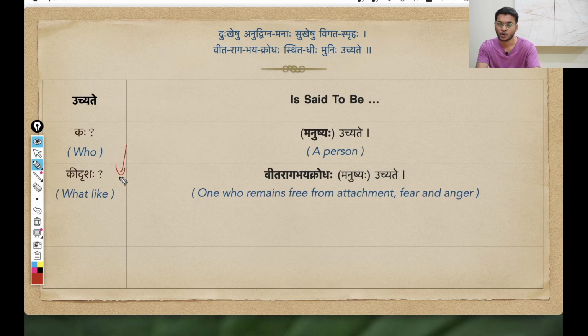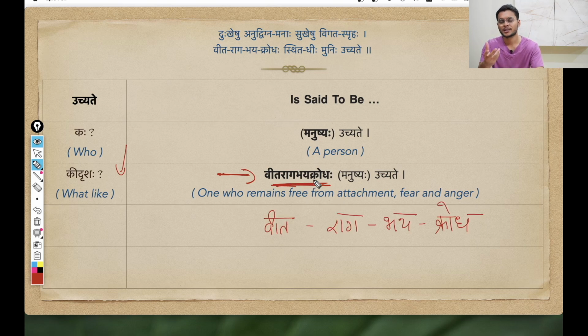But this is the important part, because this is given in the shloka: Kidrishaha Manushyaha, what kind of a person is said to be whatever Krishna is going to expound. So in order to explain the characteristic of a Sthit Prajna person, Krishna makes this statement, Vita Raga Bhaya Krodha Manushyaha Uchyate. This entire pada is a samasa, a samast pada which is being used as an adjective for describing a certain kind of person.